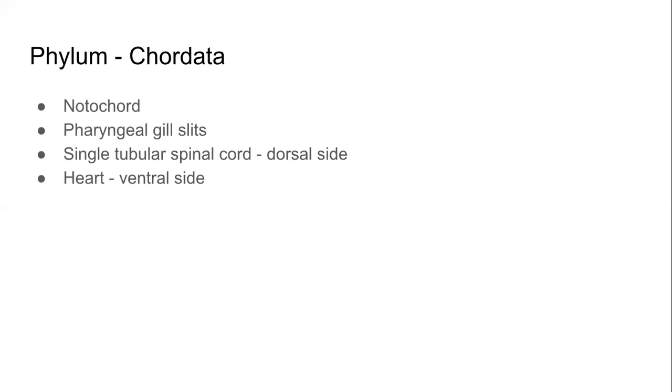So those who were present in the last Science 2 class, or those who watched the recording of the last Science 2 class, you would know that the last phylum of the kingdom Animalia is Chordata, and the four main characteristics of this phylum are that organisms of this phylum all have a notochord in some shape or form at some stage of their lives. That's one. Second, all these animals have pharyngeal gill slits in some shape or form at some stage of their lives.